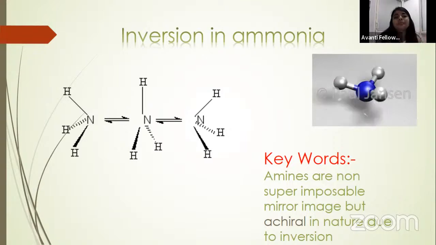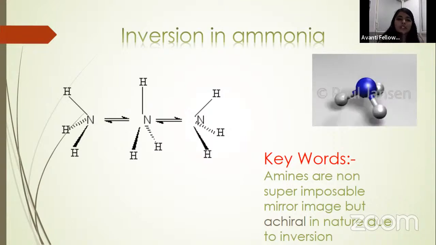Okay. So if you place 3 different groups on the nitrogen in the place of these hydrogens, and 1 is your lone pair, then all 4 groups are different. So this nitrogen should also be chiral in nature, right? Because 4 different groups are present, it is chiral.